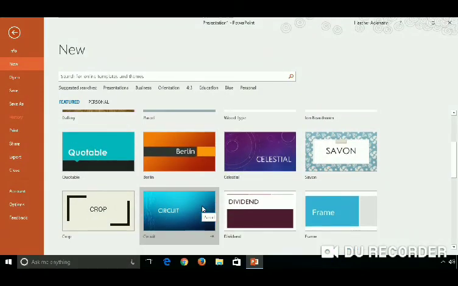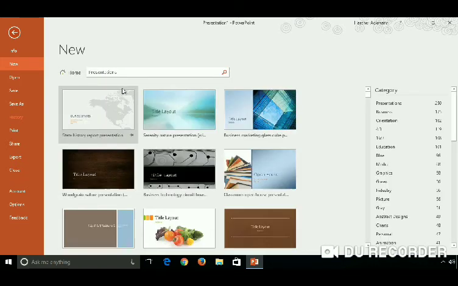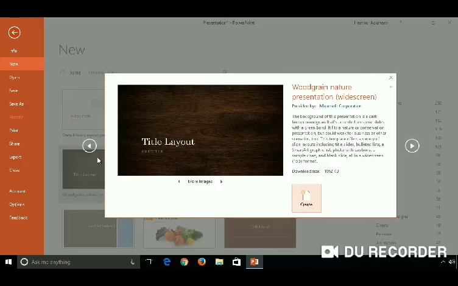Students, now I will teach you how you can create a presentation using an online template. So when the start screen appears, enter a term related to the template. You can see many types of terms here, business. So I'm just selecting it. After that, in the search box at the top, click on the search button. So I'm just now clicking on the search button.